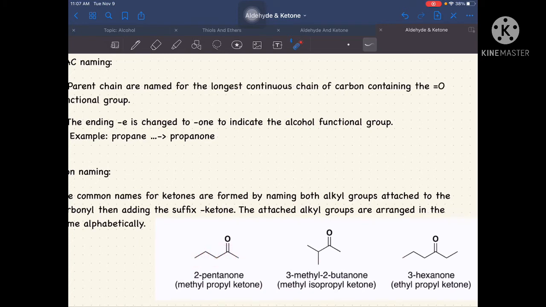So we have 2-pentanone. We have 5 carbon atoms, so that is pentane. Then cancel the E, then plus one. That is how we got pentanone. Sorry. Now, let's have the common naming.